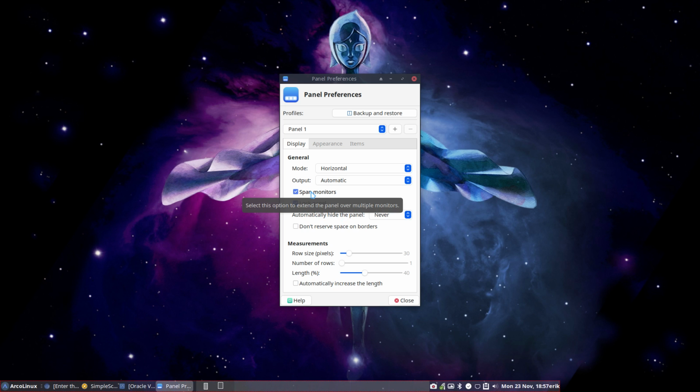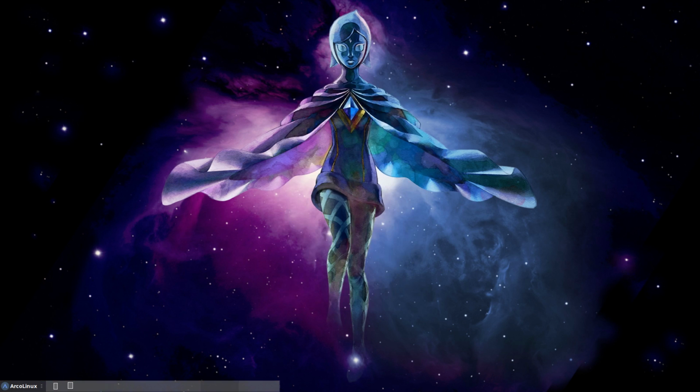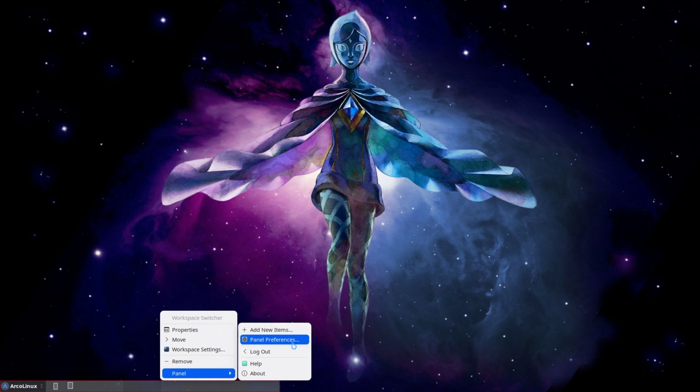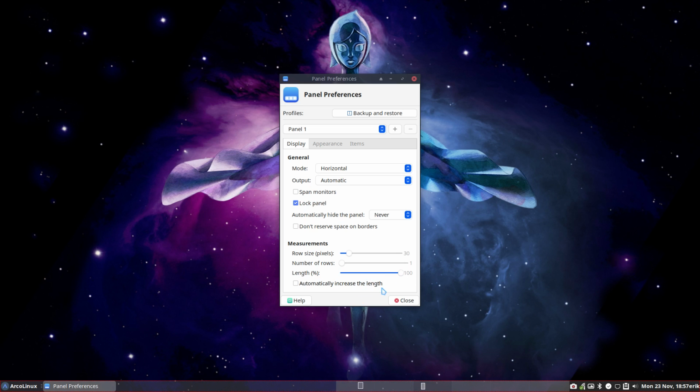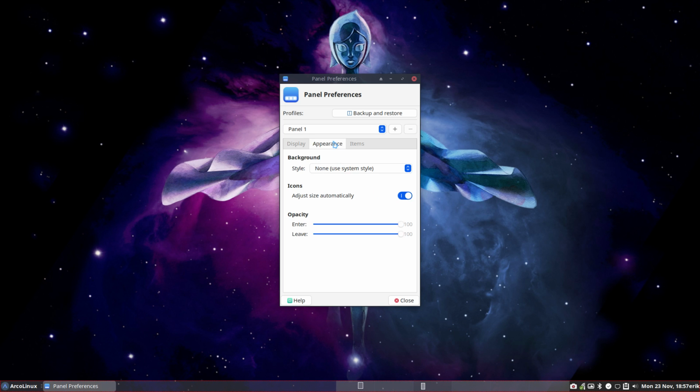Span monitors. We used to have this in the middle. I guess we can't actually drag it in the middle or something like that. Too bad. Maybe someone finds it, figures it out. We used to be able to have a smaller panel and it was nicely put in the middle, which was actually beautiful to look at and have a screenshot.